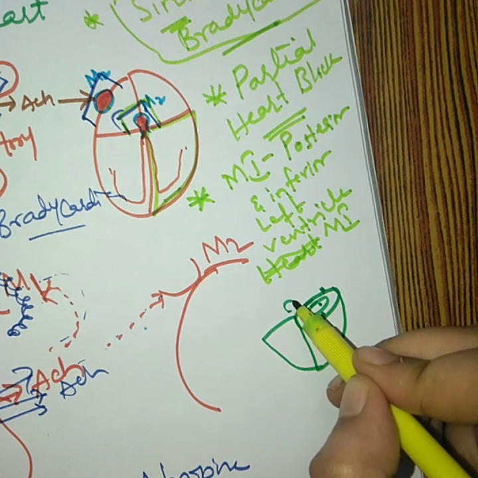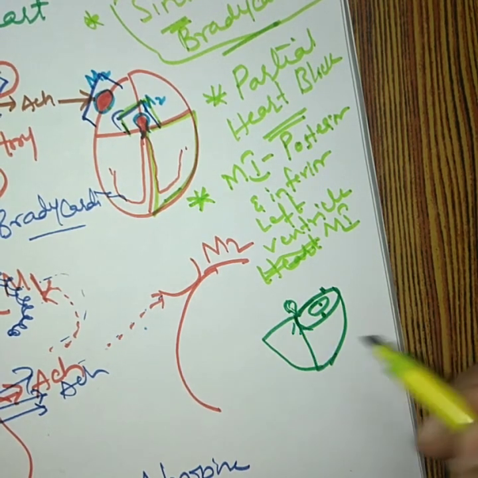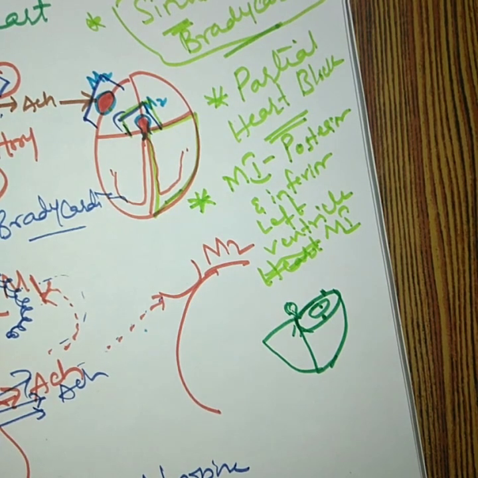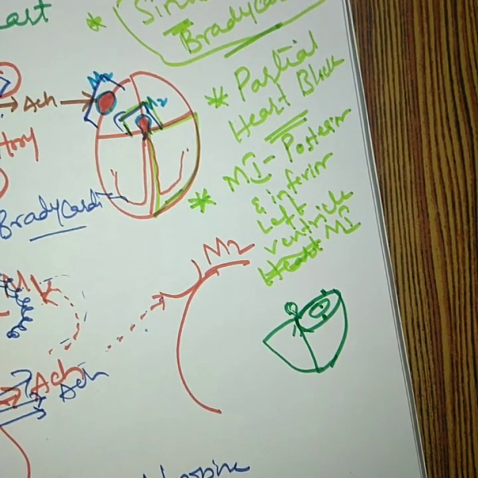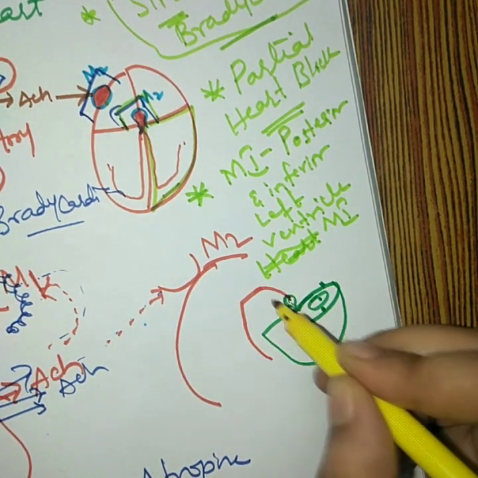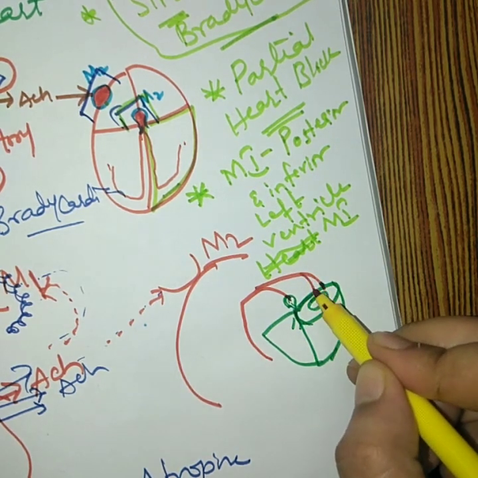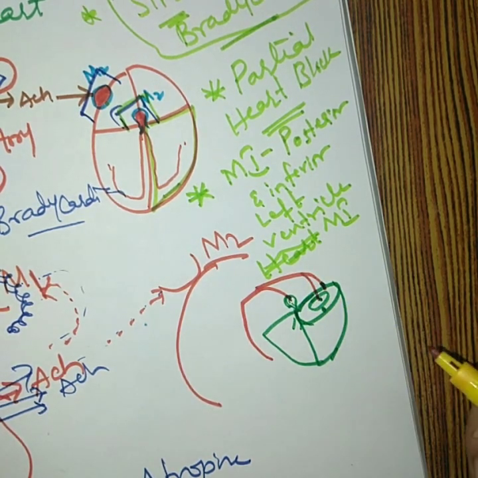Somewhere here will be your AV node. Now, coronary arteries supply blood to the heart. We have the right coronary artery, which supplies the AV node as well as the inferior wall and the posterior wall of your left ventricle.